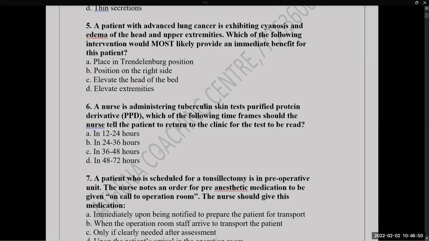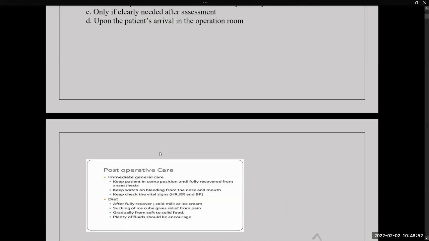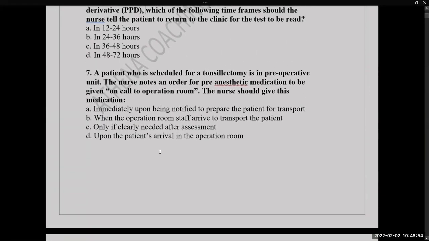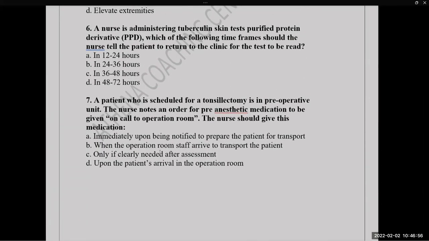Sixth one. A nurse is administering a tuberculin skin test, purified protein derivative. Which of the following time frames should the nurse tell the patient to return to the clinic for the test to be read?